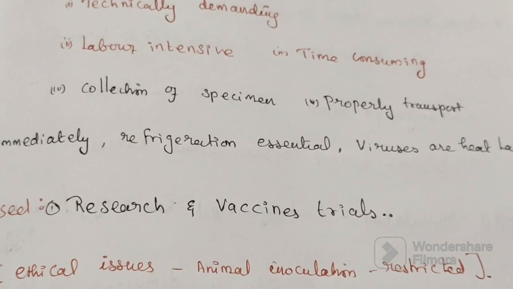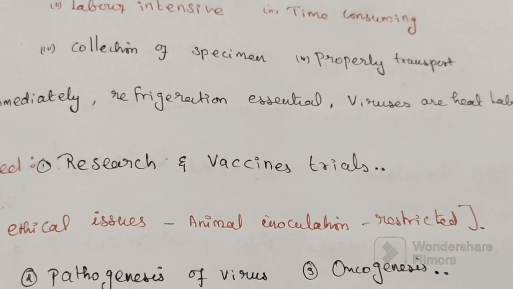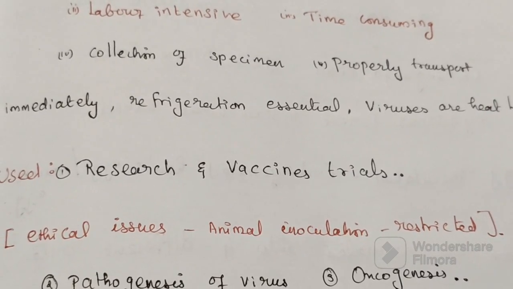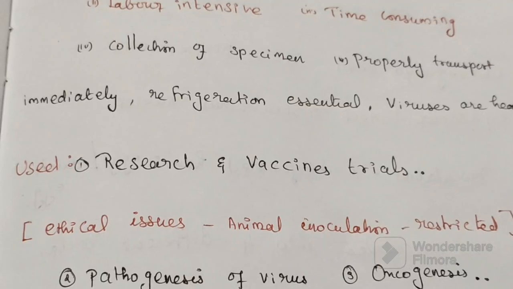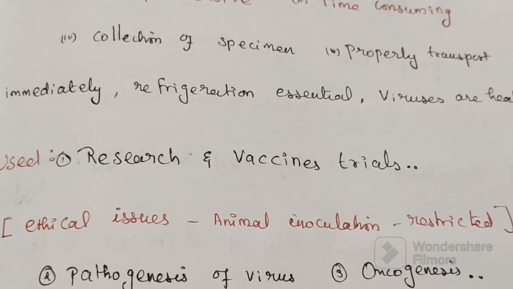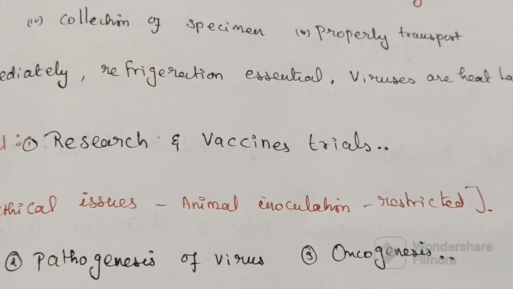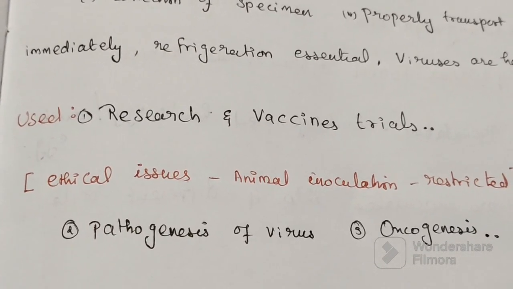So first, let's talk about the first option, animal inoculation. Because of ethical issues, animal inoculation is restricted. However, for research purposes, it is still used.